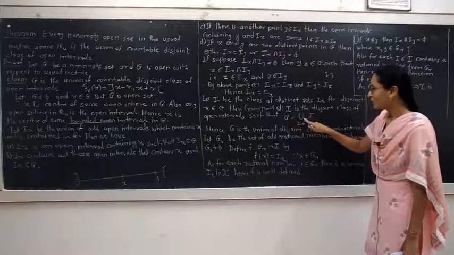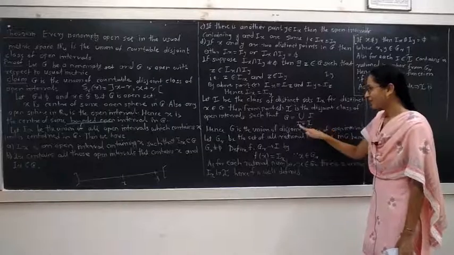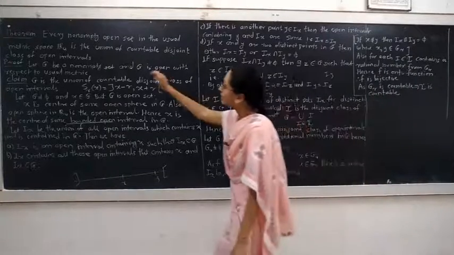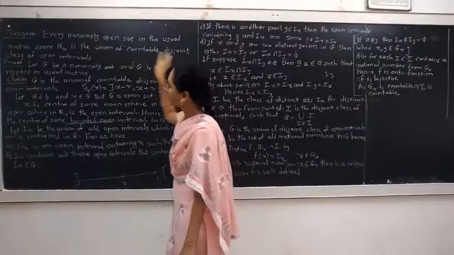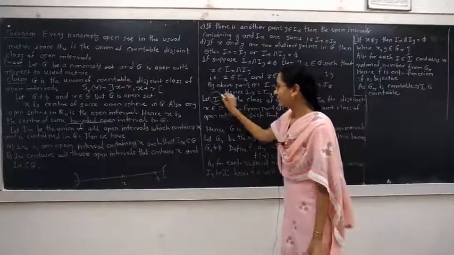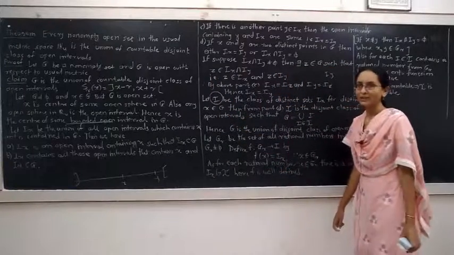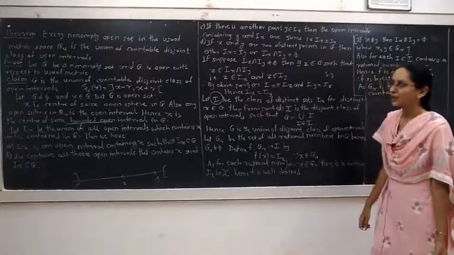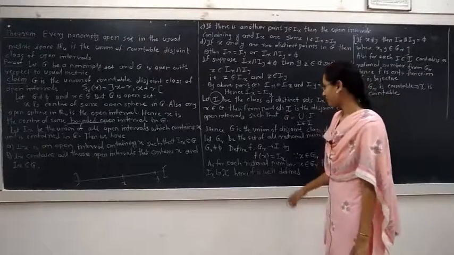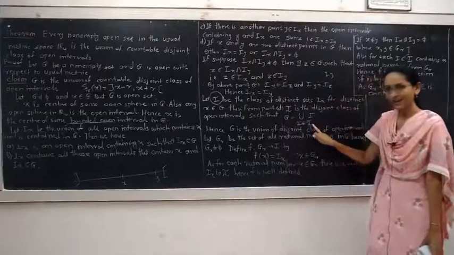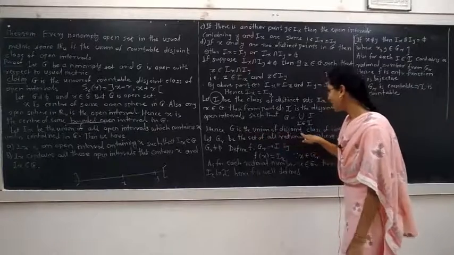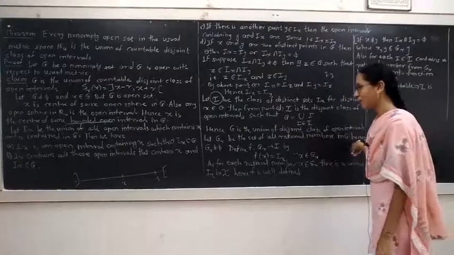Hence, G is the union of all such intervals that belong to I. We have now proved G is the union of a disjoint class of open intervals. Now it remains to show that all these intervals are countable. All the elements of this set I are countable. Hence, G is the union of a disjoint class of countable open intervals.